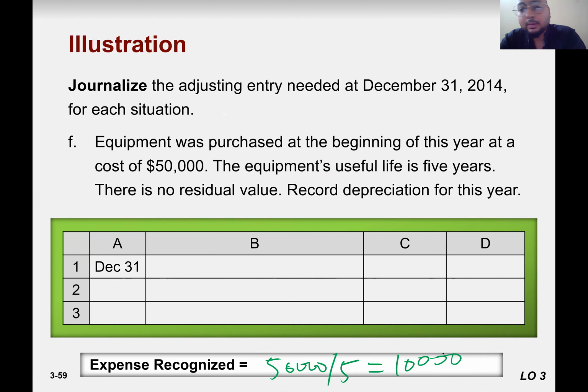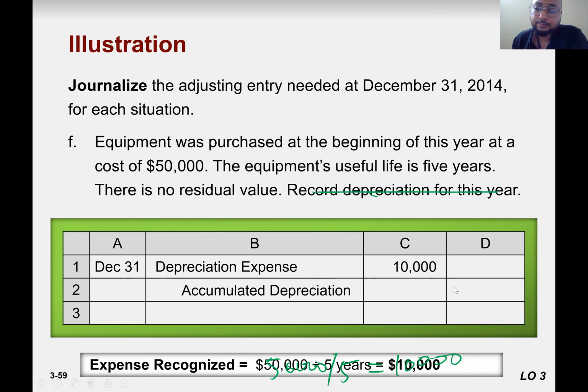Yeah. Now you need to record the depreciation. What is the entry for depreciation? Depreciation to accumulated depreciation, right? This will go to balance sheet, and this will go to income statement, right?